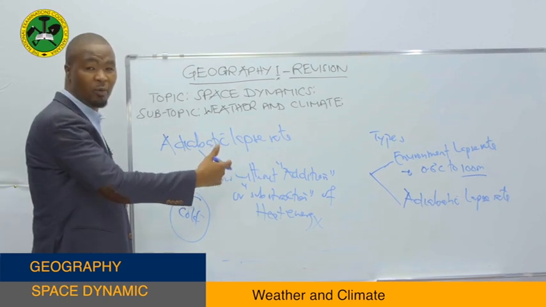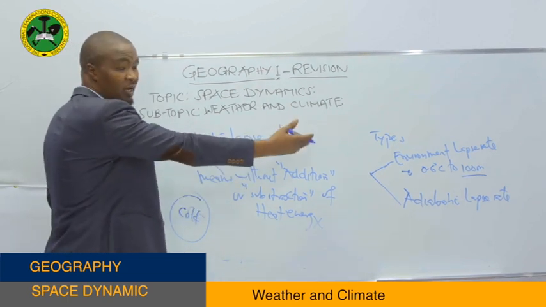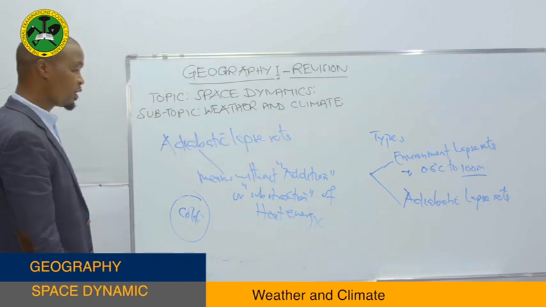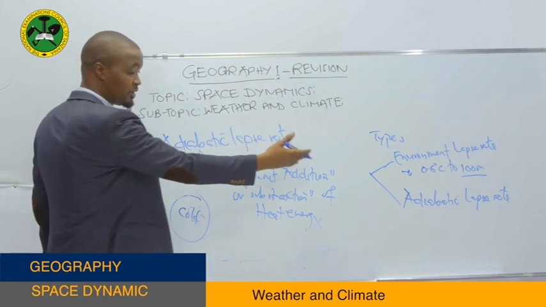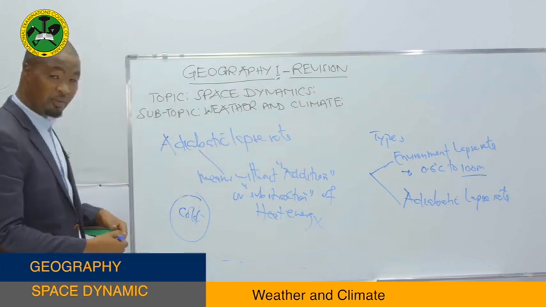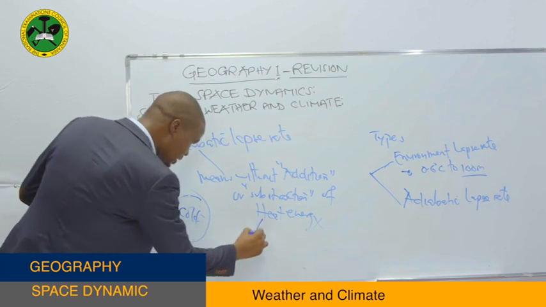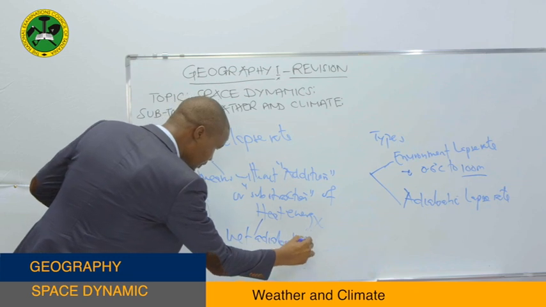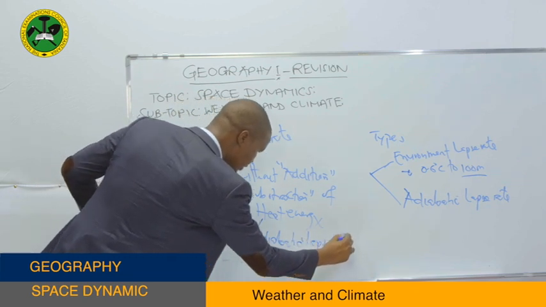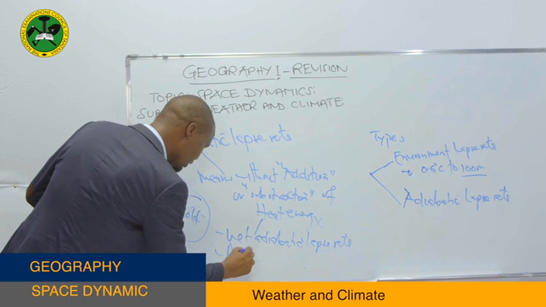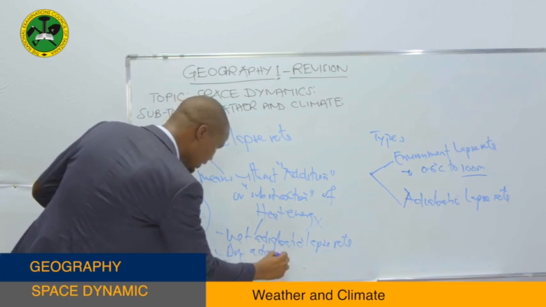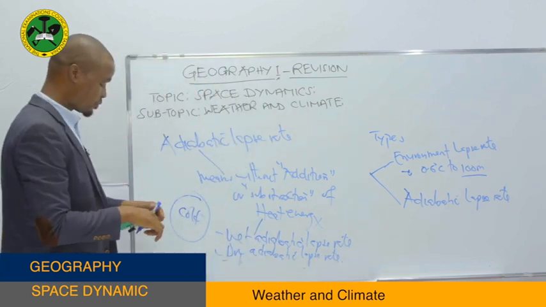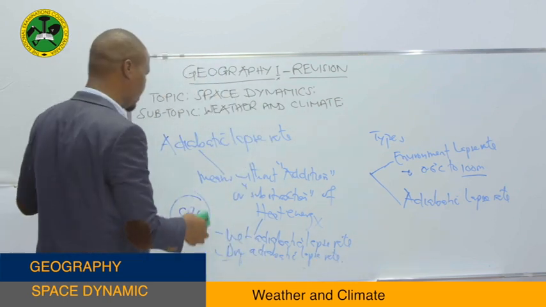So let's go to what we call temperature inversion, because we have the lapse rate, as I've explained, that we have two types of lapse rate there. We have the environmental lapse rate and the adiabatic lapse rate. While the adiabatic lapse rate can be either the wet adiabatic lapse rate or the dry adiabatic lapse rate. Then from there, let's see what is temperature inversion.